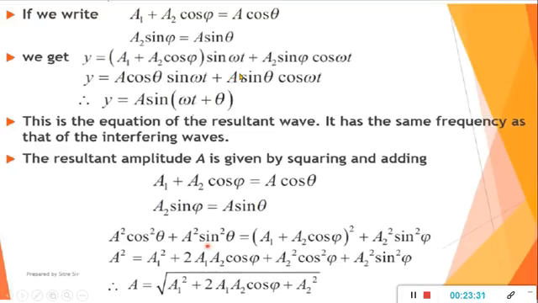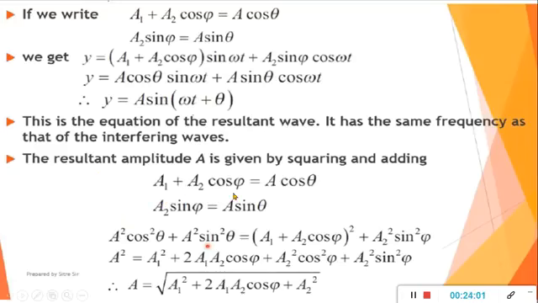Now taking a common, cos theta sin omega t plus sin theta cos omega t, this is again in the form of sin a plus b, so a sin omega t plus theta. So this is the equation of the resultant wave and it has the same frequency as that of the interfering wave.